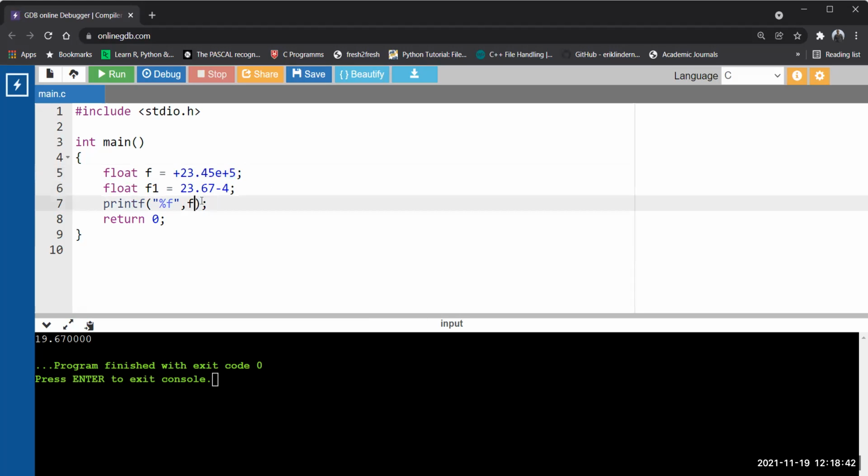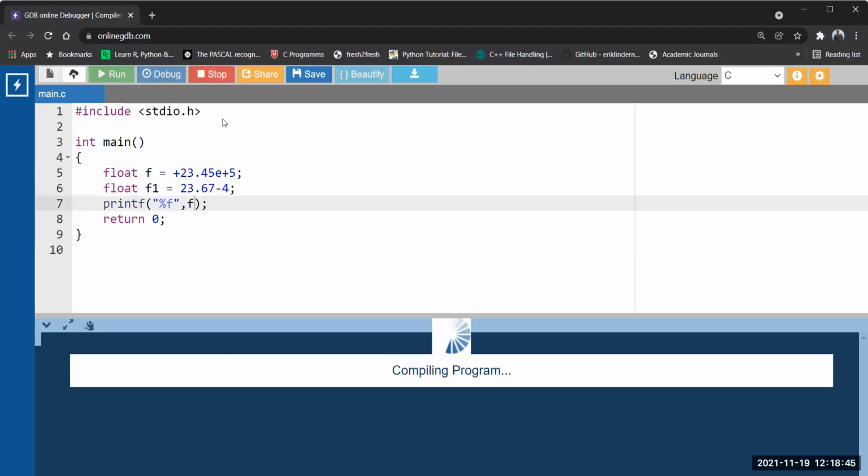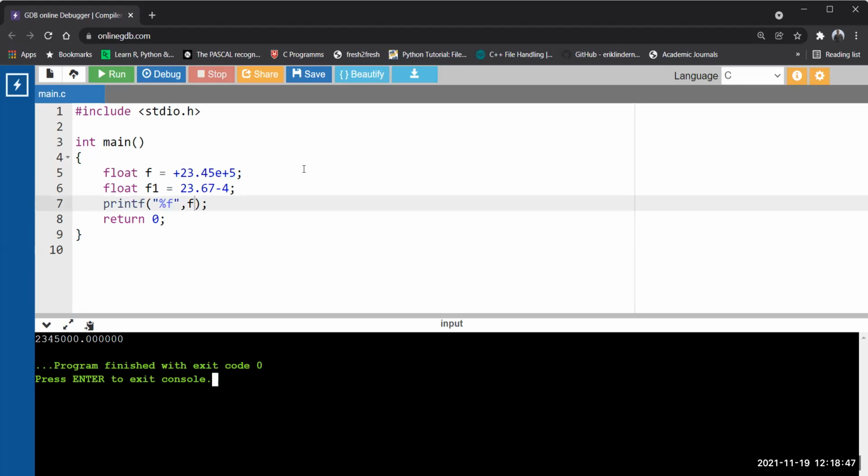You can check the value of f, a little bit higher range. See, higher range, correct? 10 to the power 5. So definitely 2, 3, 4, 5, 0. Okay, 10 to the power 5. 2, 3 is there, then 4, 5, 0, 0, 0. It became 10 to the power 5 and the decimal place has been shifted.